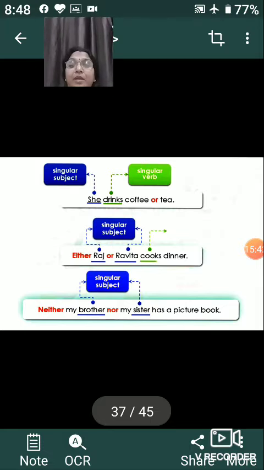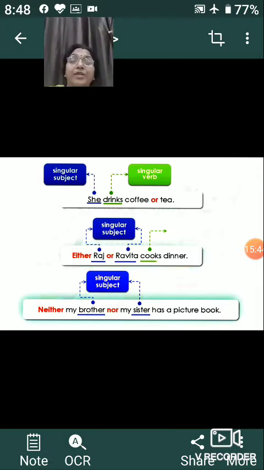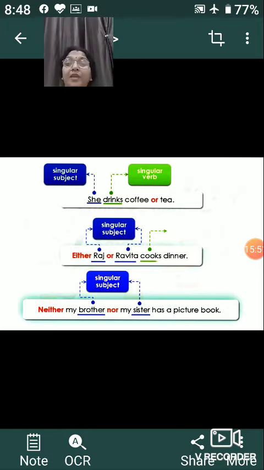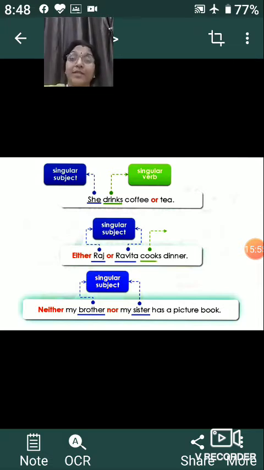For example, I have given you some examples. She drinks coffee or tea. Here she is singular, and that is why the verb which we have used, drinks, is also written in the singular.